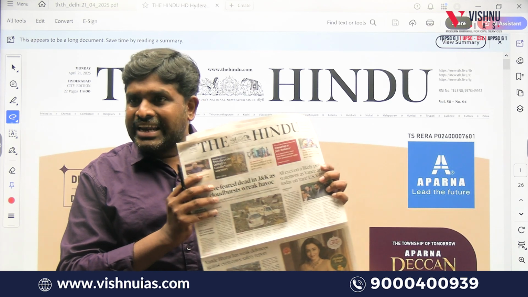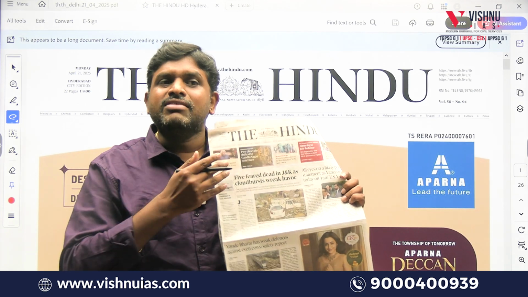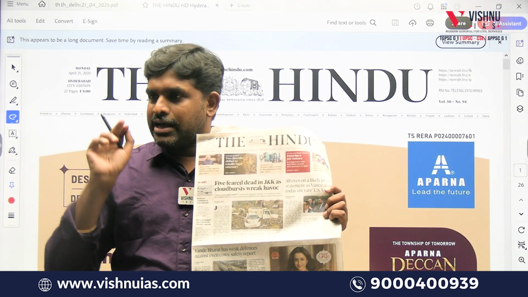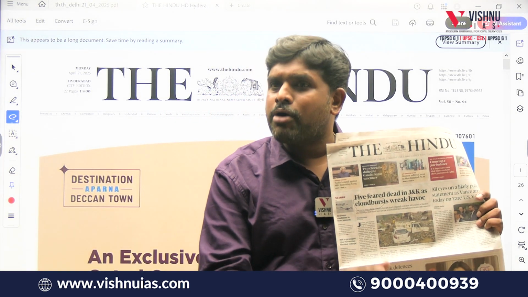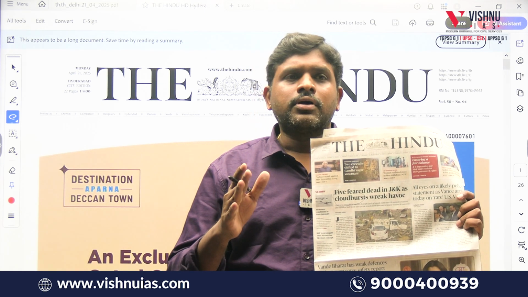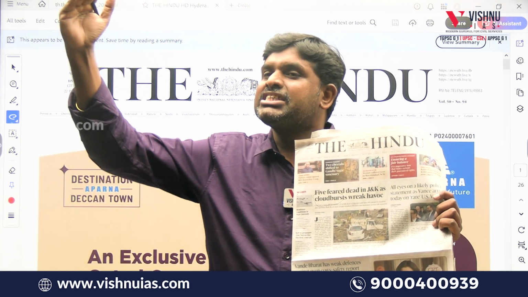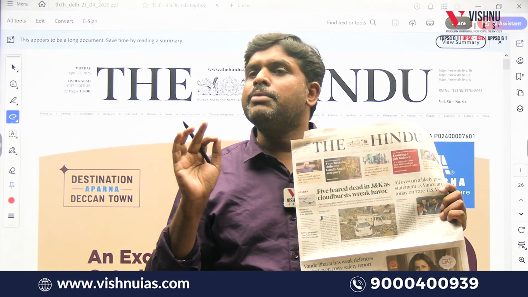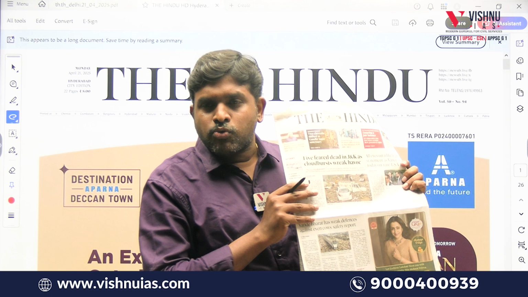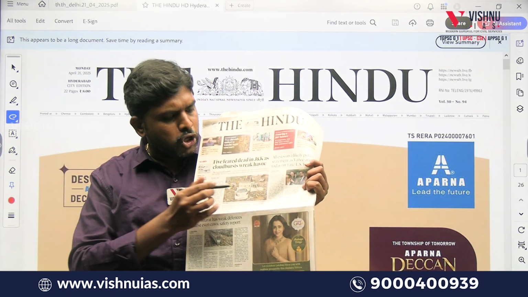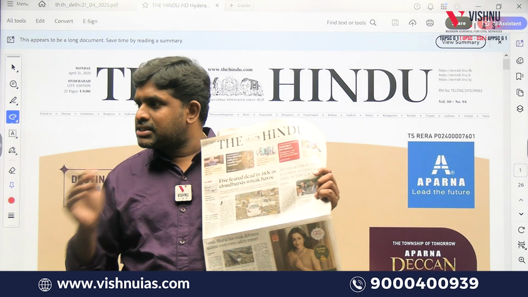So when you are reading newspaper, students, aspirants will do the mistake. They will read the article without knowing the meaning of what is cloud burst. There is a lot of difference between hailstorm, thunderstorm, precipitation, and cloud burst. Cloud burst is the last version of rainfall, where there will be heavy rainfall within a very less duration of time period. So that cloud burst was being noticed in Jammu and Kashmir. You no need to read the article. This is just news.